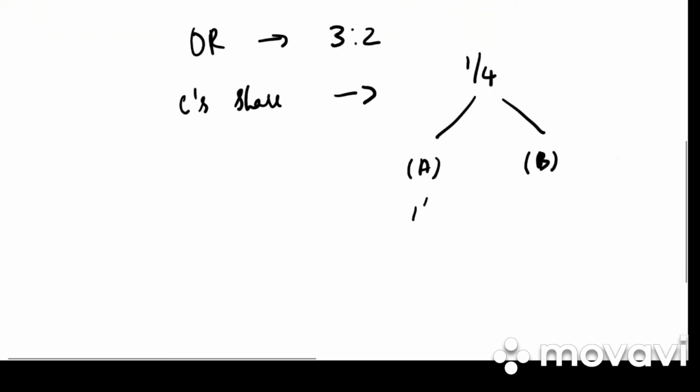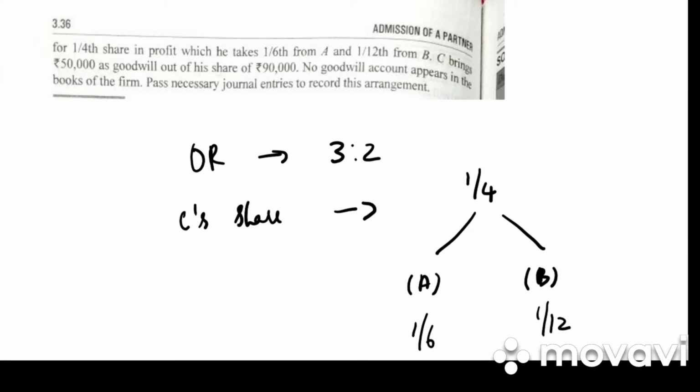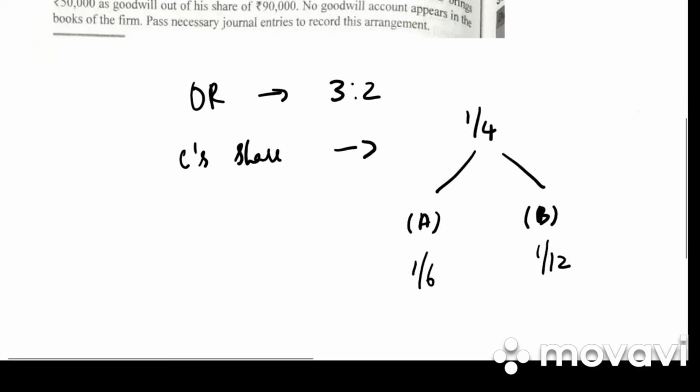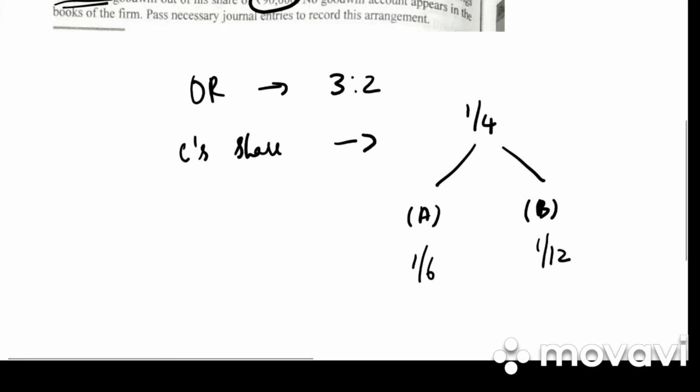A से उसको कितना मिला? 1/6. B से 1/12. C brings 50,000 as goodwill out of his share of 90,000. तो C का goodwill का share कितना था? It was 90,000. But how much did he get? He got only 50,000 out of 90,000. No goodwill account appears in the books of firm.